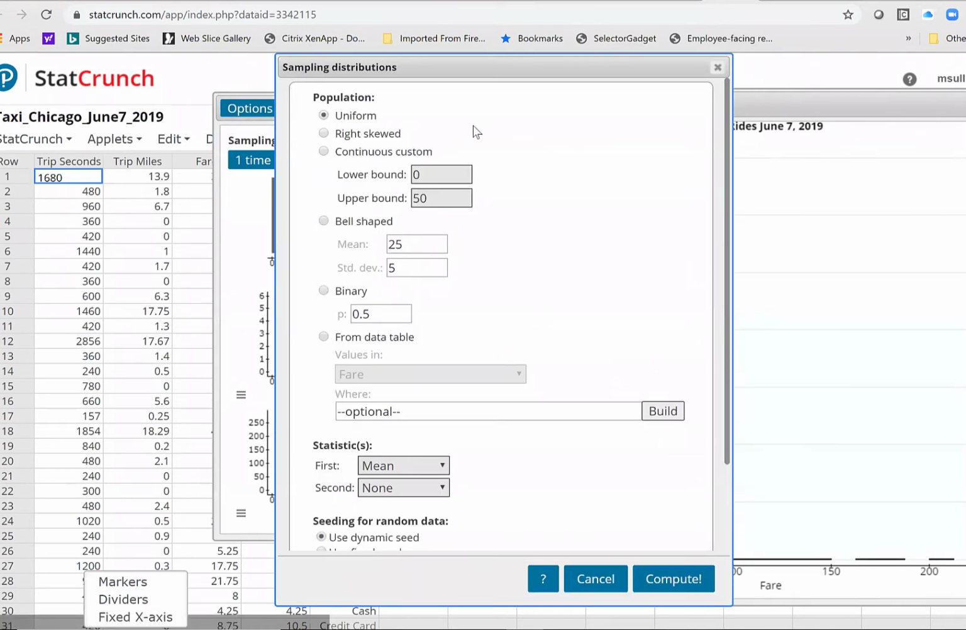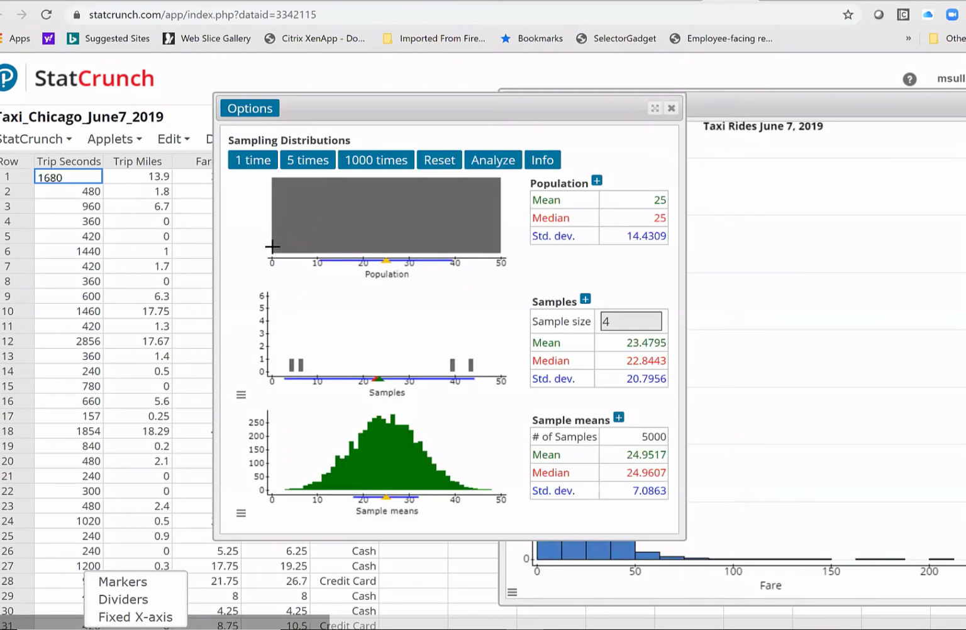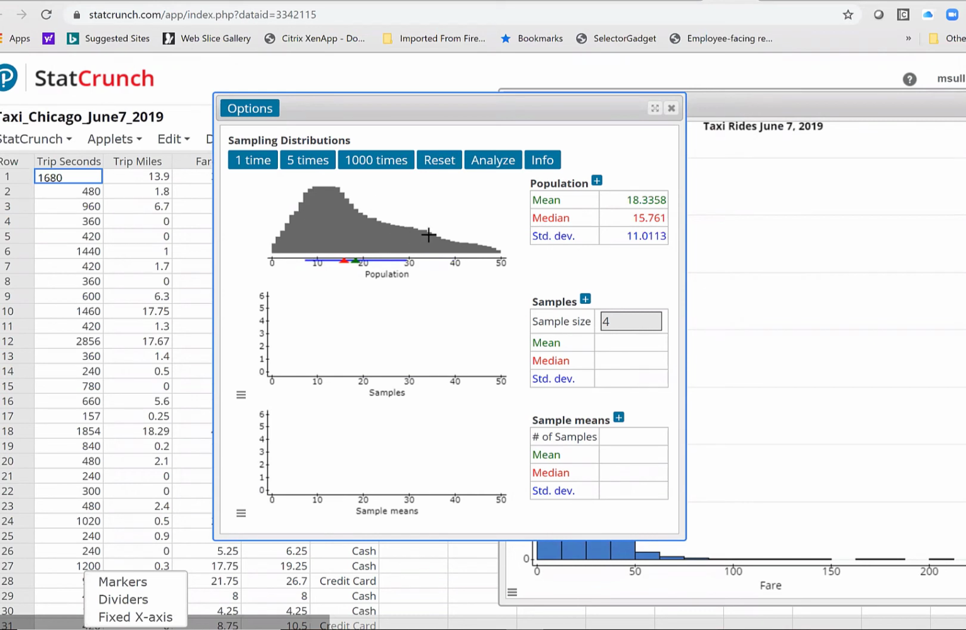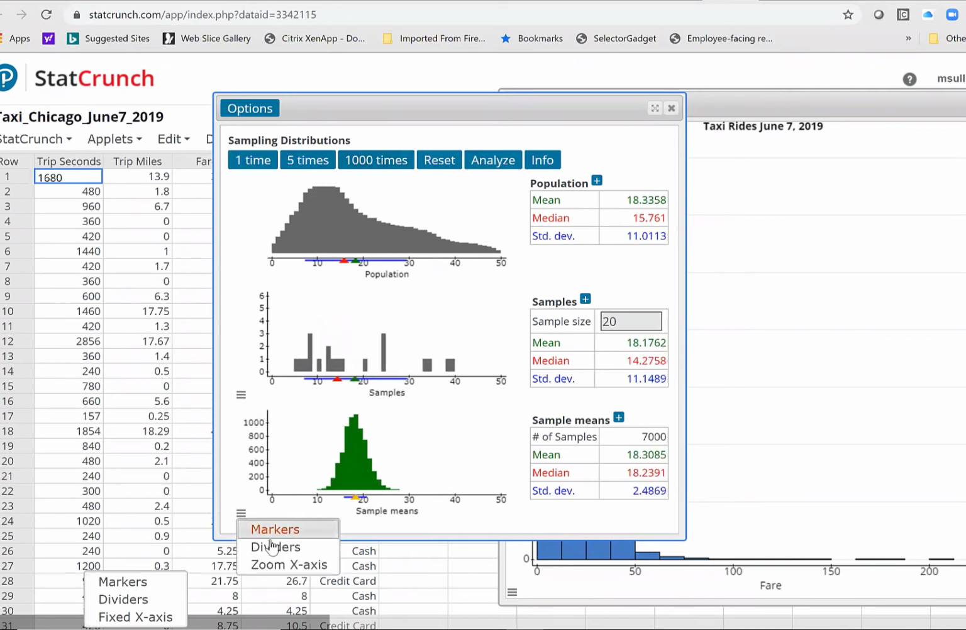Whereas, here's what's cool about this applet. I can just draw in a curve. I'm just holding down my mouse and drawing in a curve right now. So that's pretty right skewed, wouldn't you say? Yeah. Sample size 4, the distribution's skewed right. What if I made my sample size 20? The means are still similar. Yep, the means are still going to work. That always works. But look at, with a sample size 20, it's kind of bell-shaped already.